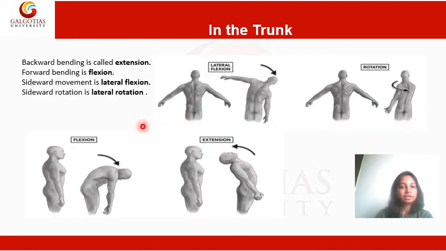The movements of the trunk. If you look at the picture here, this is lateral flexion when the whole of the trunk bends sidewards. Rotation is when the whole of the trunk rotates with the lower limbs standing straight. Bending of the trunk forwards is called flexion, and bending of the trunk backwards is called extension.